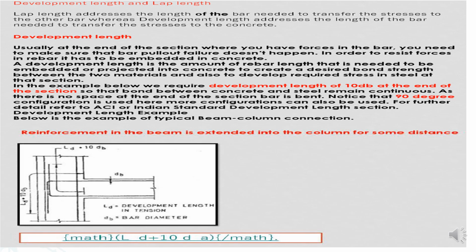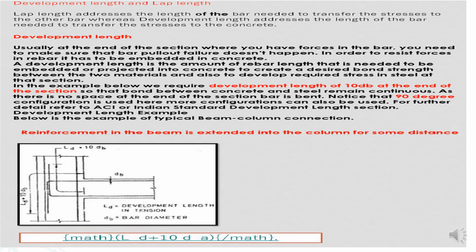In order to resist forces in rebar, it has to be embedded in concrete. Development length is the amount of rebar length that is needed to be embedded or projected into concrete to create a desired bond between the two materials and also to develop the required stress in steel at that section.